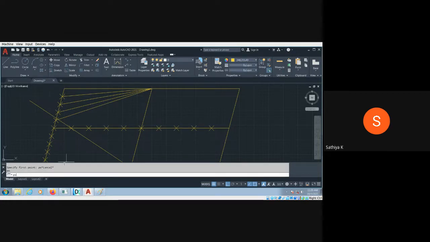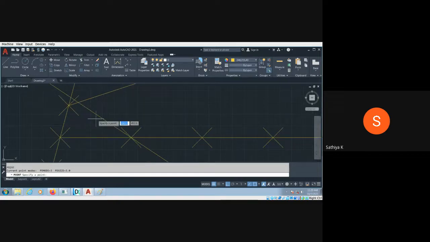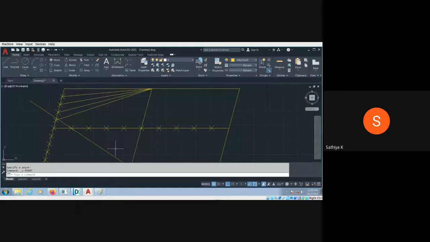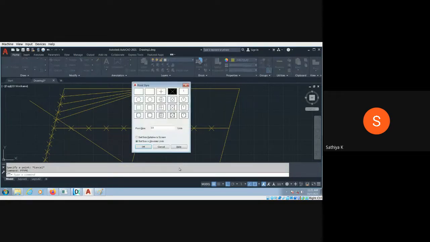Press Escape, use the point command, and you can zoom in and do it. Otherwise, we can reduce the point size. Point type, sorry, P type. You can reduce the point type, or choose another type of point.